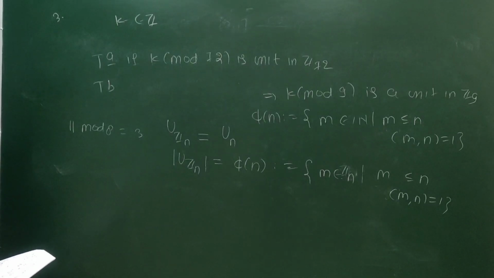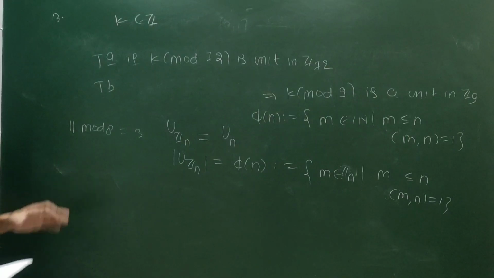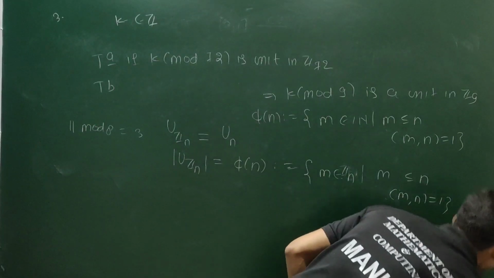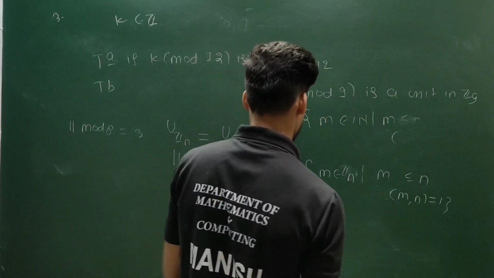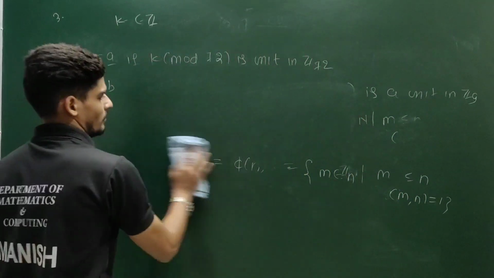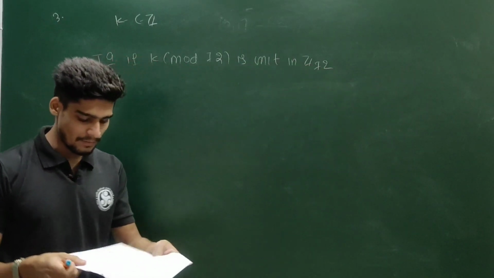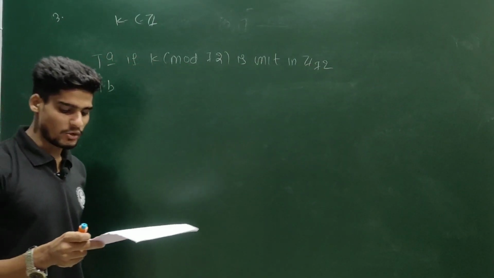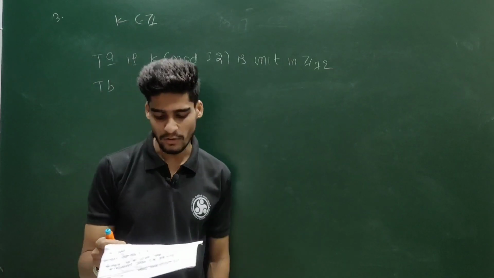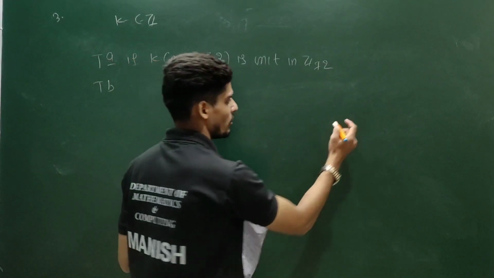okay, but this 11 will again be a unit inside Z72. So I have to choose the example cleverly. I have to choose some example in such a way which is a unit in Z8 but not a unit in Z72. So let me see the factors of 72.